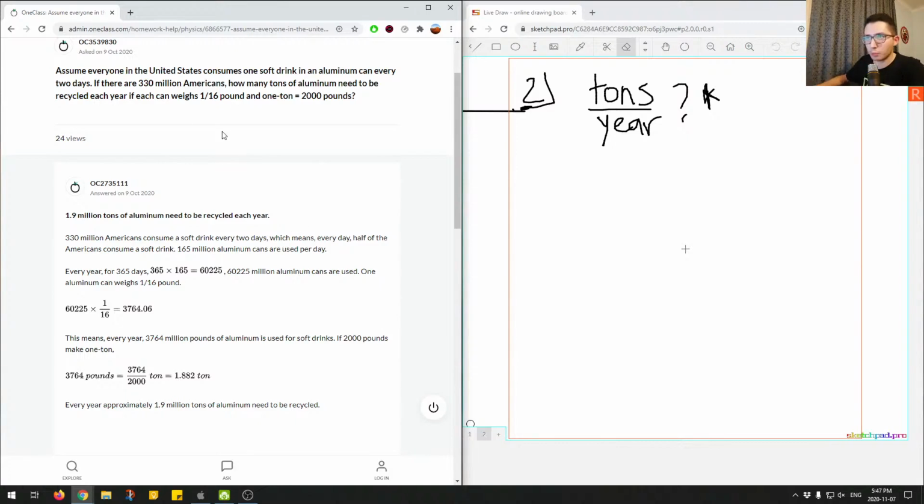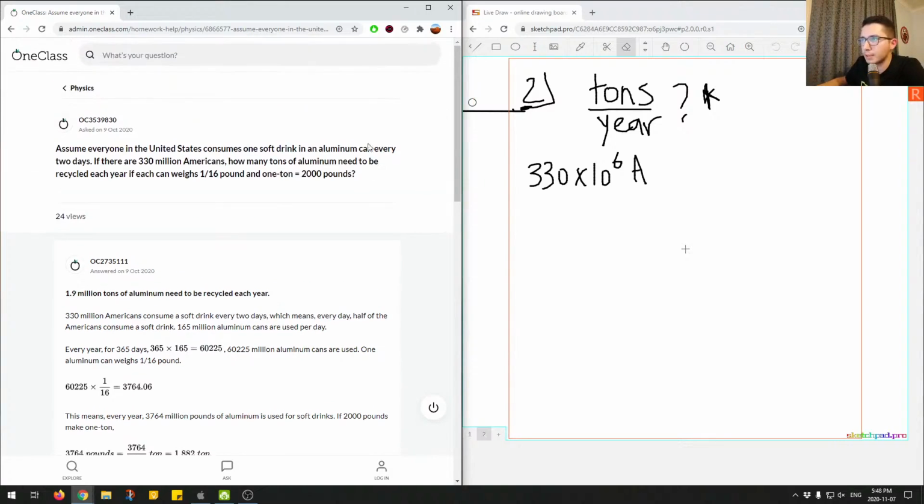The first thing that we're given that's easy to think about is the 330 million Americans. So let's write that down: 330 times 10 to the 6, so that's in millions. And we want to see what we can multiply this by to get us to the final conversion factor. We know this is Americans, so I'll write A for Americans.